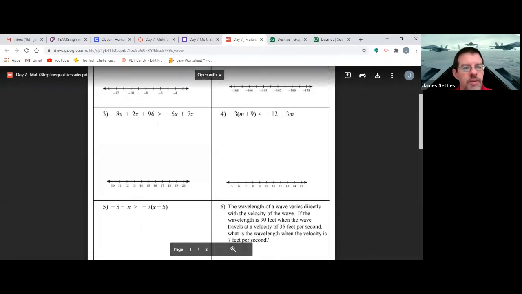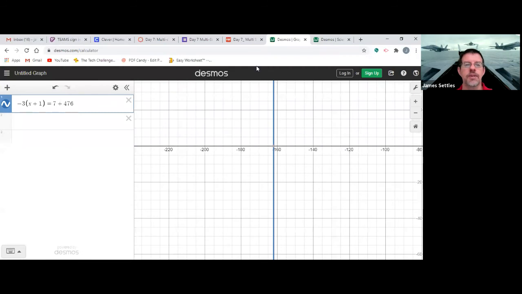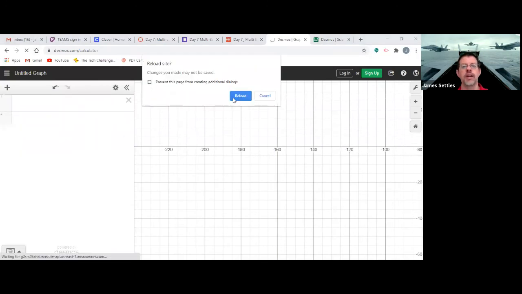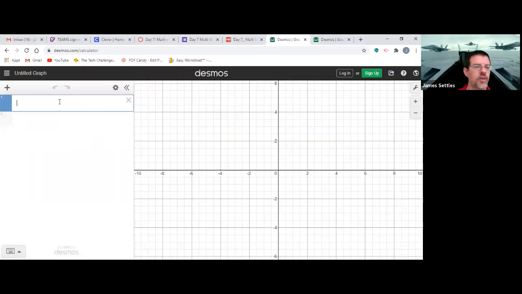So let's take a look at this one. So once again, we're going to type this into Desmos. So I'm going to get rid of this. I'm going to reload this to start my Desmos over. All right. So let's see. We're typing in 3. So I'm going to go minus 8x plus 2 plus 8x, always using x. What am I doing? I'm sorry, that was number 1, plus 2x. I apologize, I got to looking at the wrong thing, plus 96.